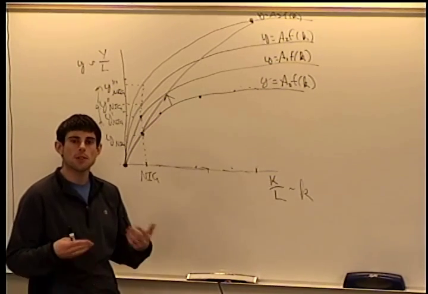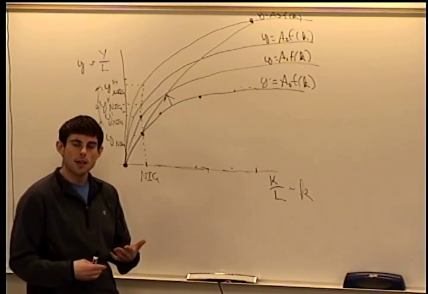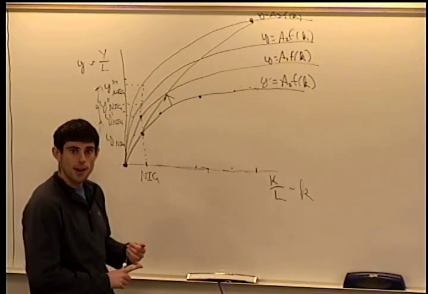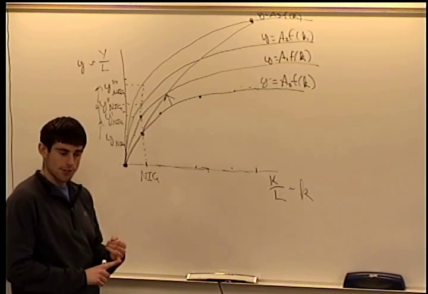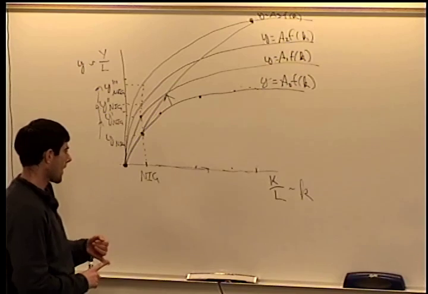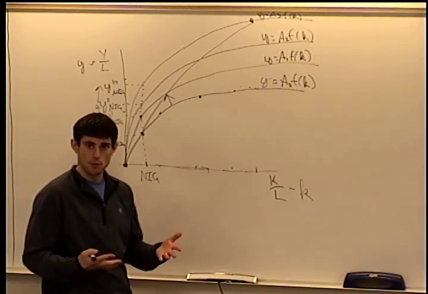So some of the things that we think of as hindrances to growth could be bad governmental policy, such as very high taxes, unstable prices, or maybe no property rights.